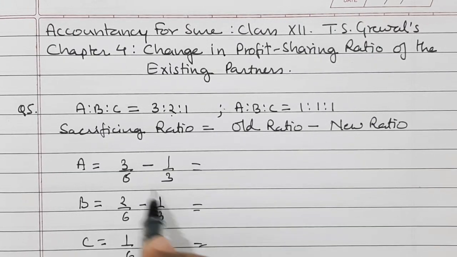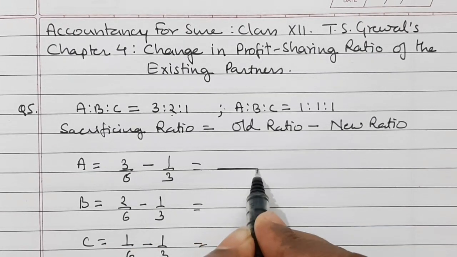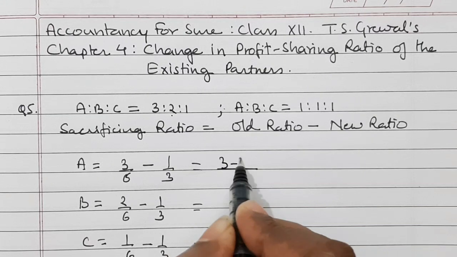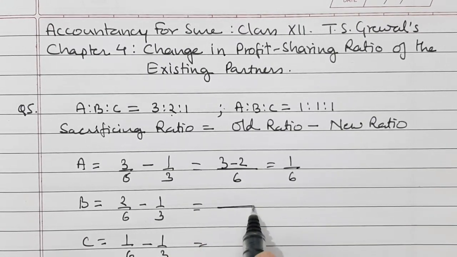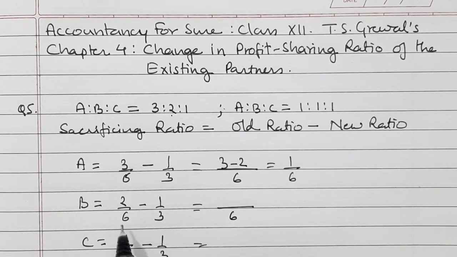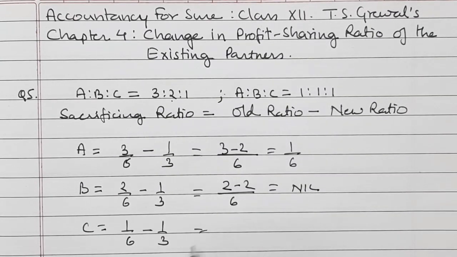If we calculate this, the LCM in the denominator will be 6. 3 minus 2, that is equal to 1/6. Here also LCM will be 6 and 2 minus 2, that is equal to nil. And for the last one, LCM will be 6.